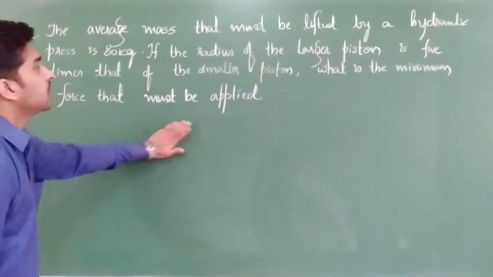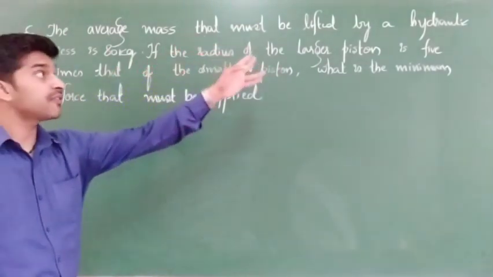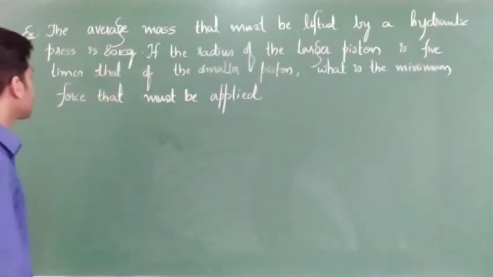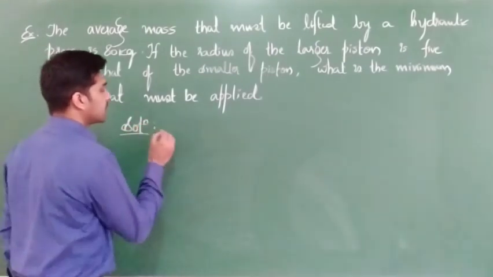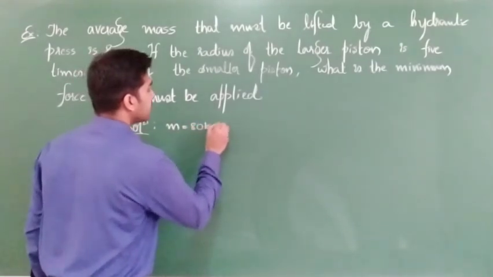Okay. Now come to the next problem. The average mass that must be lifted by a hydraulic press is 80 kg. So the mass they had given is 80 kg.